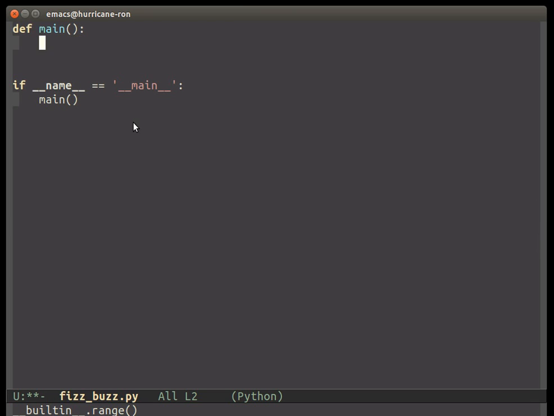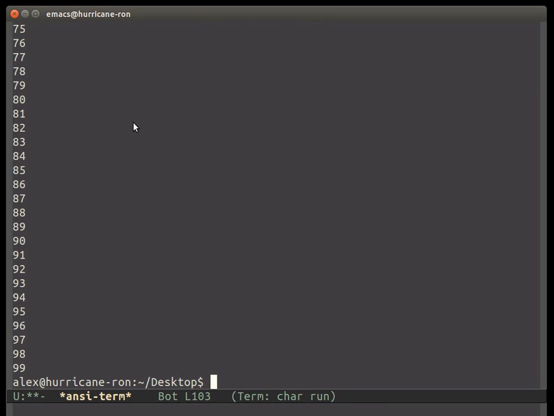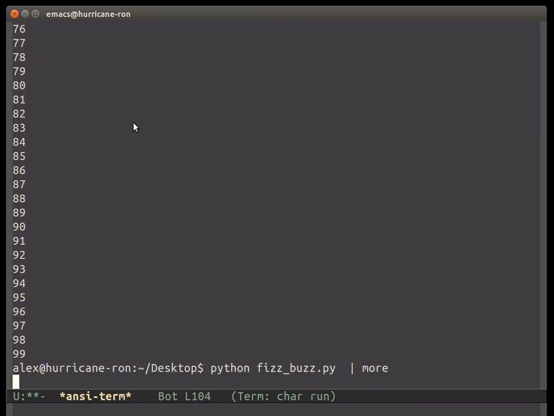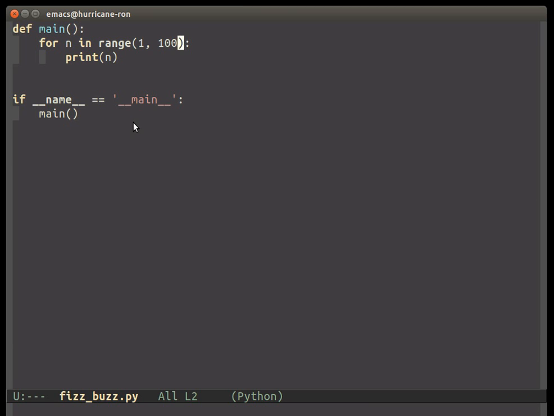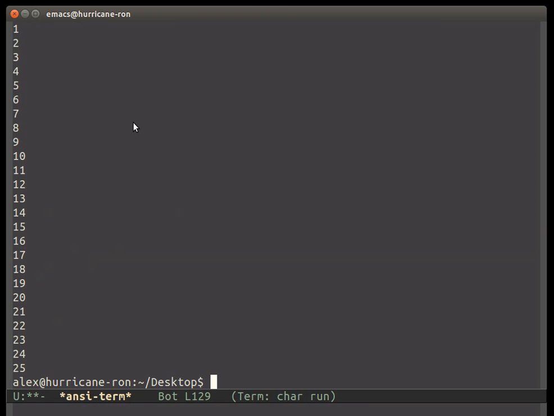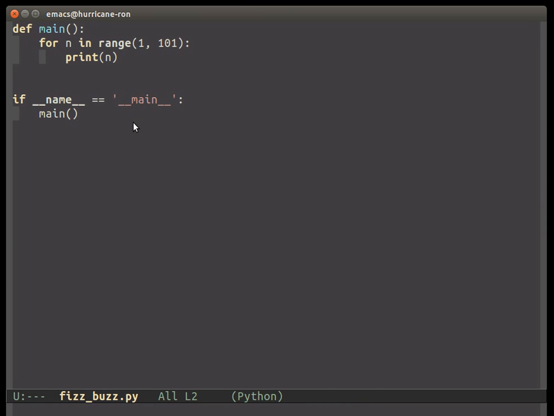So why don't we see what we get here. I'm going to do range in a for loop. So for n in range, I said 1 to 100, print n. If I run that, okay, I get up to 99. Did I start with 1? I started with 1, so I think I need to pass in 101. So we're going to change that here. And if I run this, good. We start with 1. And will that work? Good. We end with 100. Okay, so first part of the challenge. Check. We printed all numbers 1 to 100.